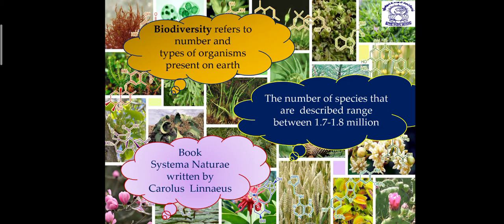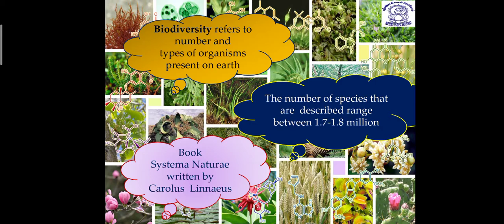So the thought arose that we need to classify, we need to group these organisms into different groups. When we make different groups, we can study the characteristics of that group and the organisms belonging to it, and that makes it easy for us to understand each and every organism.